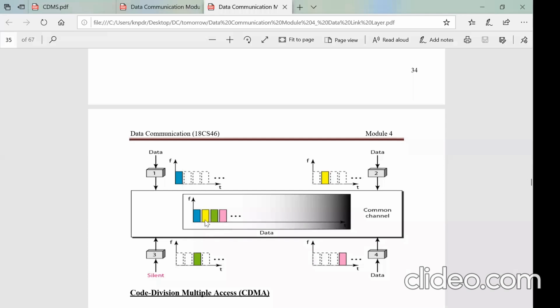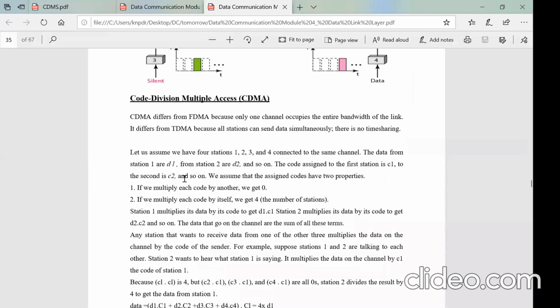And here also the guard band is given, right? So that crosstalk and interference will not be there, so that the data will be received by the intended destination without any crosstalk. So that is time division multiple access, which is an extension of the multiplexing techniques that you have studied in the previous sections.